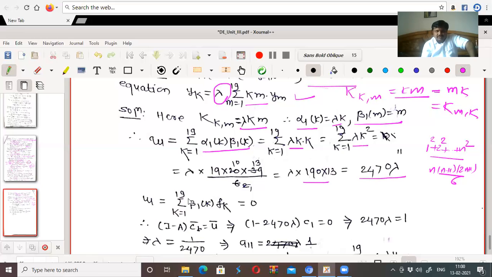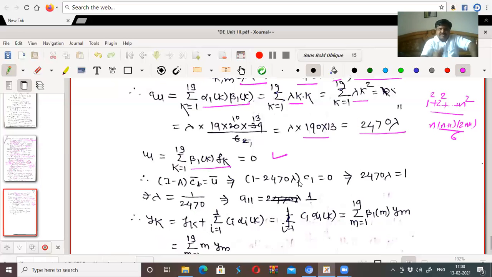Now u1 is equal to the summation from k equal to 1 to 19 of beta 1k f_k. But f_k is 0, so it is equal to 0. So if this holds, then we know how to find its solution. We need to solve the equation (I minus A)c equal to u bar. As there is only one term, I is 1, A is a11, which is 2470 lambda, c is c1, and u bar equal to 0. So 2470 lambda must be equal to 1.